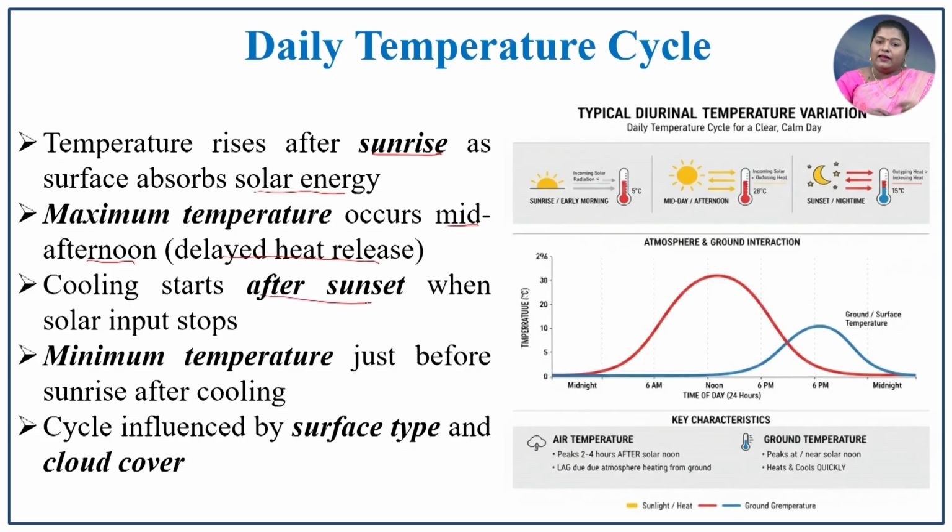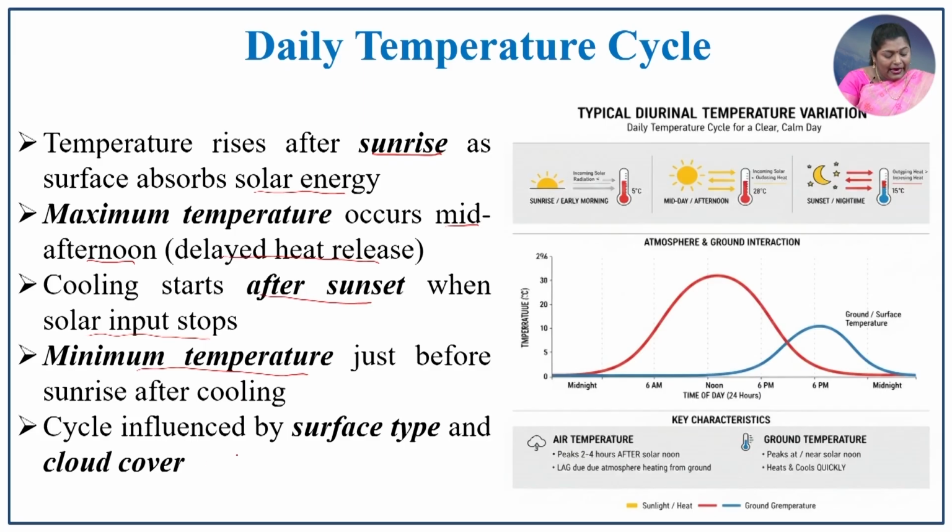So, when solar input stops, the cooling process starts again. The minimum temperature occurs just before sunrise, as the region cools during the early morning and then evening time.